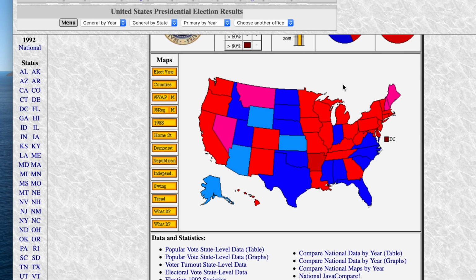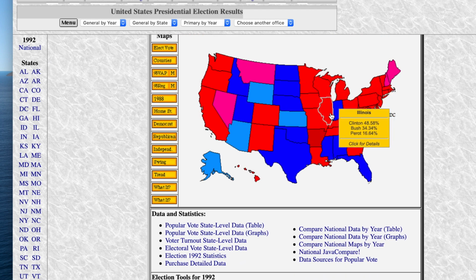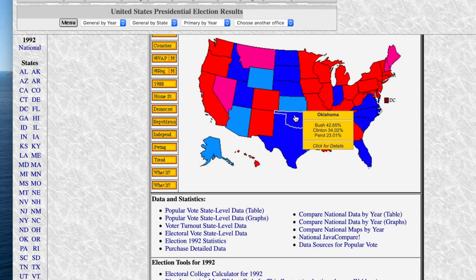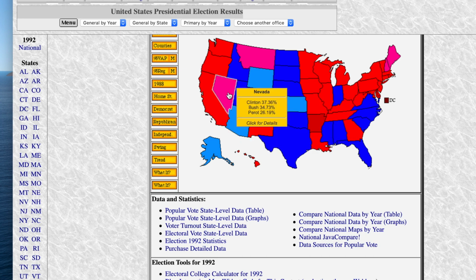And the debates might have helped Perot even more in this scenario, because there's another factor. People not voting for Perot because they thought he didn't have a chance. I think exit polls showed a good portion of the populace would have voted for Perot if they thought he had a chance. But yeah, they didn't, because they didn't think he had a chance.